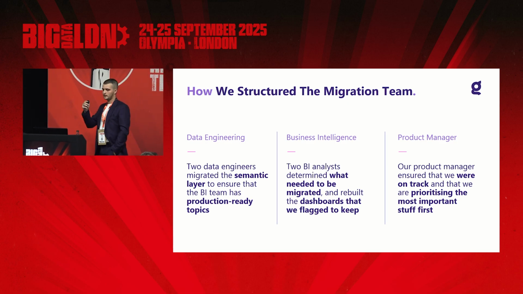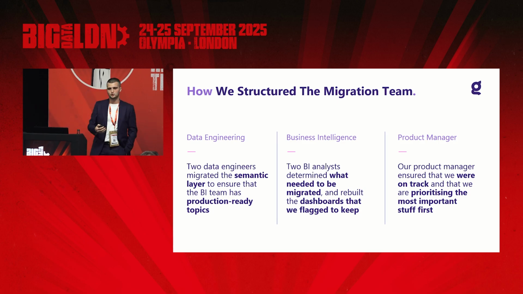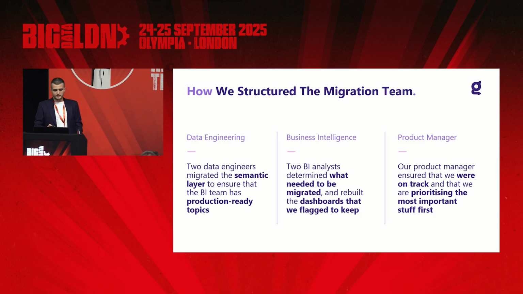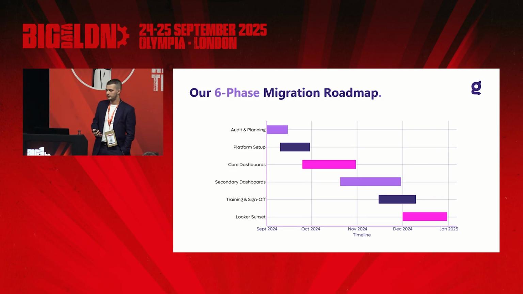And the way we split it was that our data engineers, rather than focusing on pipelines and stuff like that, lent a hand on actually migrating the semantic layer to make sure that we have production-ready topics, or as other tools call it, models. And eventually the BI team handled the actual rebuild of our dashboards. But it wasn't just a rebuild. We made sure that we were overhauling as we go. And finally, as most PMs and POs do, we had someone constantly tapping us on the back to make sure that we're prioritizing the most important stuff first. So if we had to visualize this in a bit of a timeline, this is literally how I would say that we've tackled it.